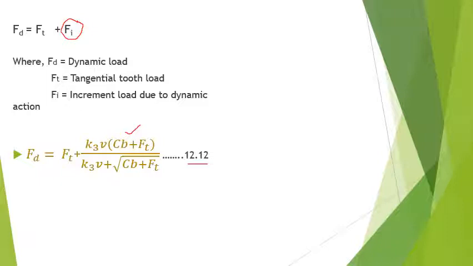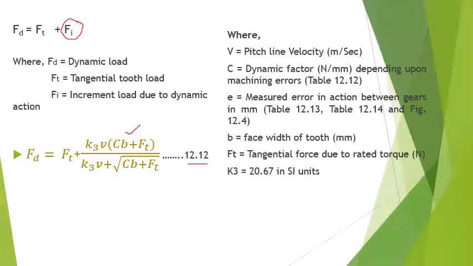So here K3 is a constant, in SI units its value is given as 20.67, and this depends upon the error between the gear teeth. The error is represented by small e, and capital C is nothing but the deformation or dynamic factor, which is in Newton per millimeter, and depends upon the machining errors, that is e.